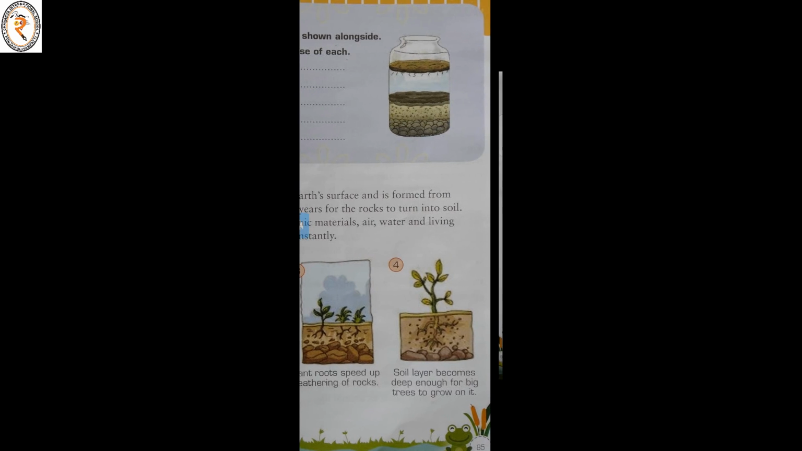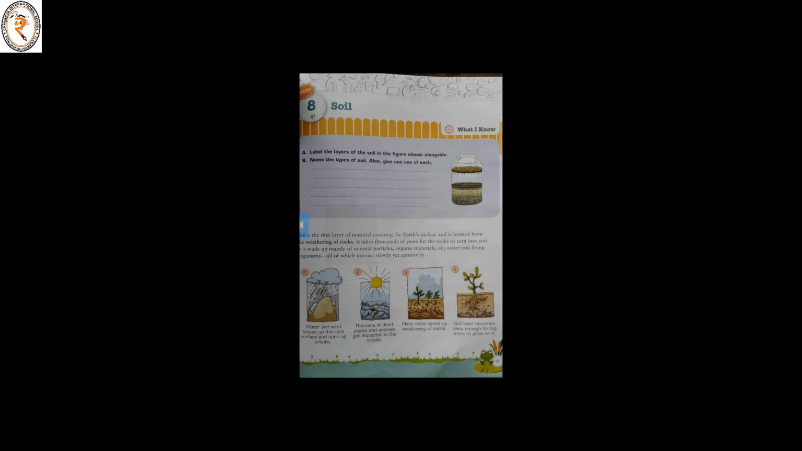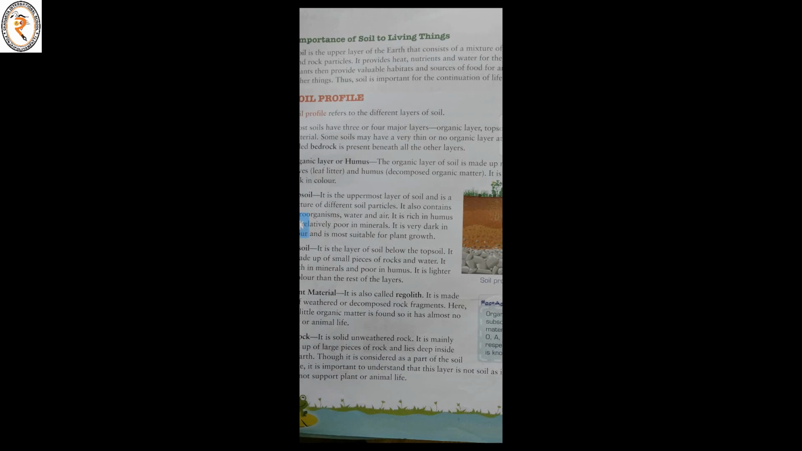Soil layer becomes deep enough for big trees to grow on it. Okay, this is how the soils are formed. Next is the importance of soil to living things. How are the soils helping all the living things?